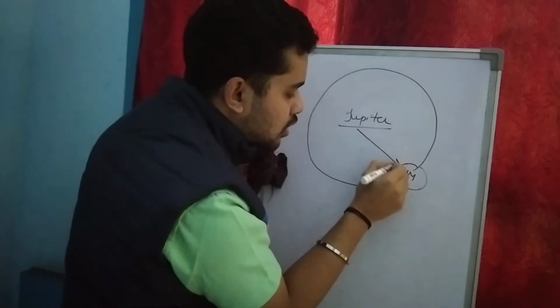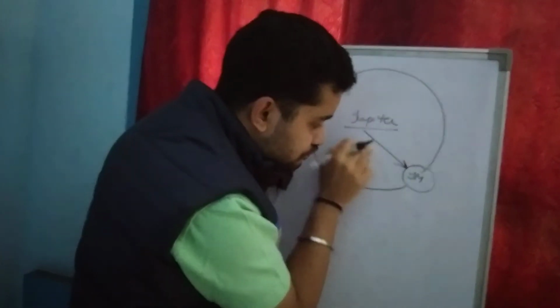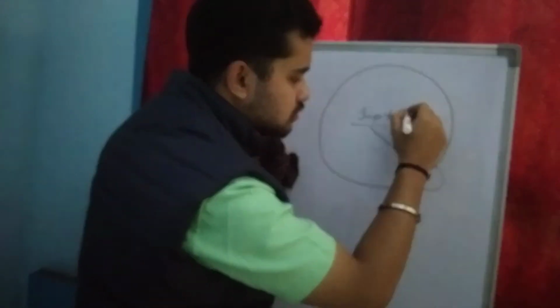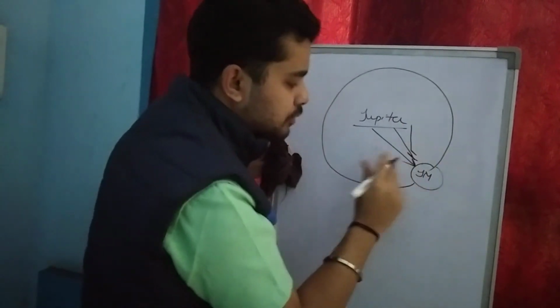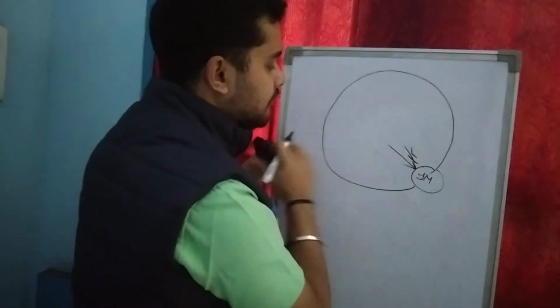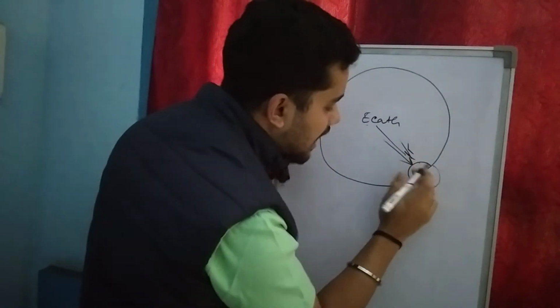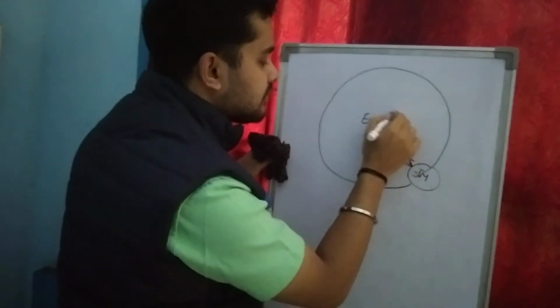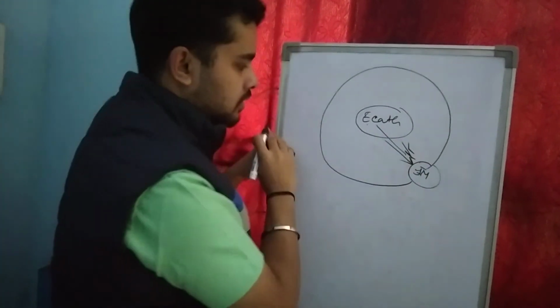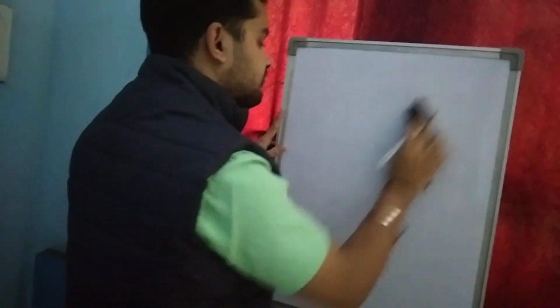Because Jupiter was constantly pulling it. Similarly, the Earth's moon was rotating around the Earth because the Earth was constantly pulling it. That is how he came to the fact that the planets rotate around the sun.